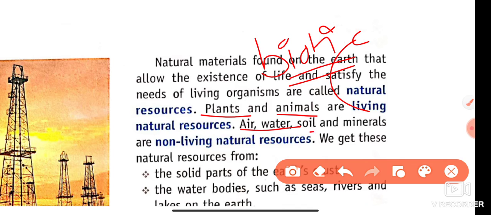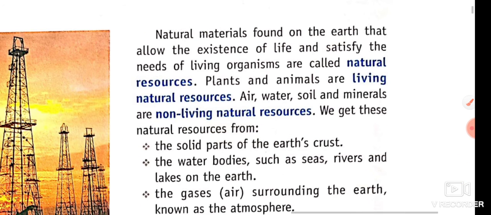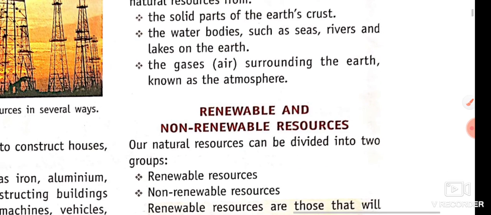Air, water, soil and minerals are non-living natural resources and they are called the abiotic component of environment. And we get these natural resources from the solid parts of the earth's crust, the water bodies such as the seas, rivers and lakes on the earth, and the gases, air, surrounding the earth known as the atmosphere.